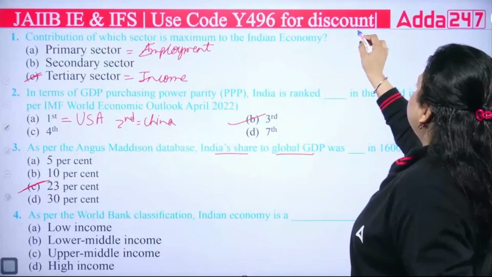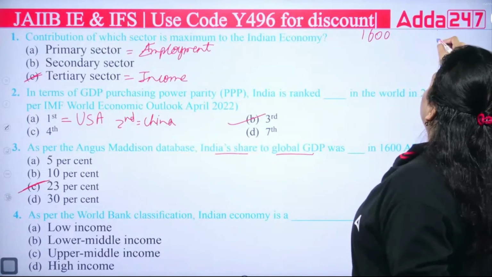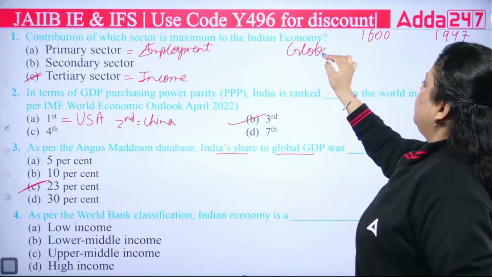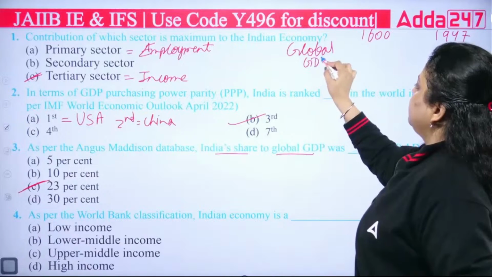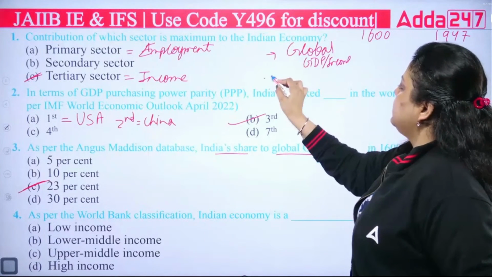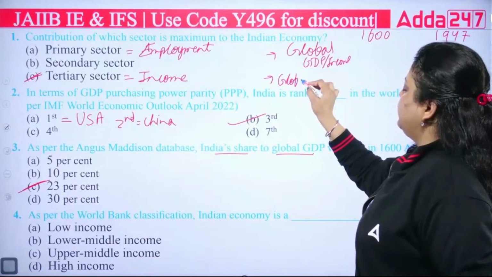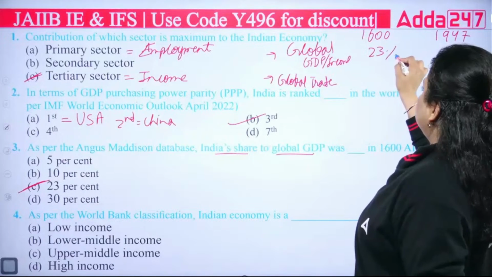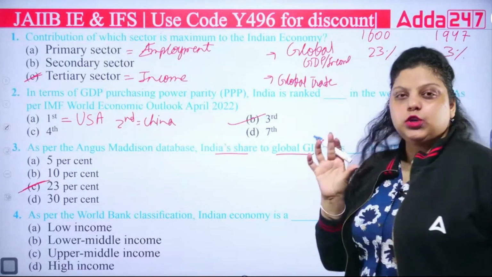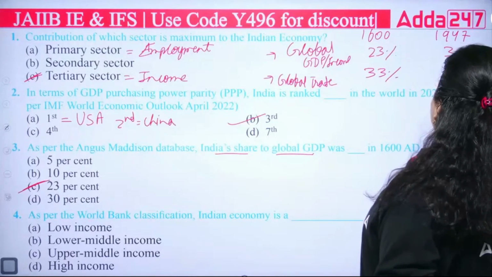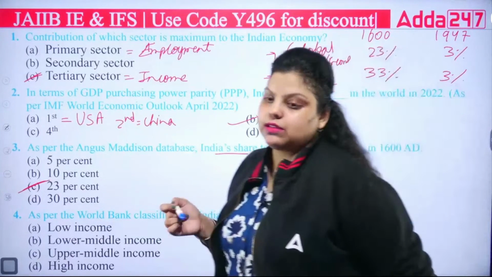So you can simply say 1600, 1947. First is global GDP, or you can say global income. Second is your global trade. So in GDP it was 23%, which shrunk to 3%. In trade, it was 33%, which also shrunk to 3% when the Britishers left the country.